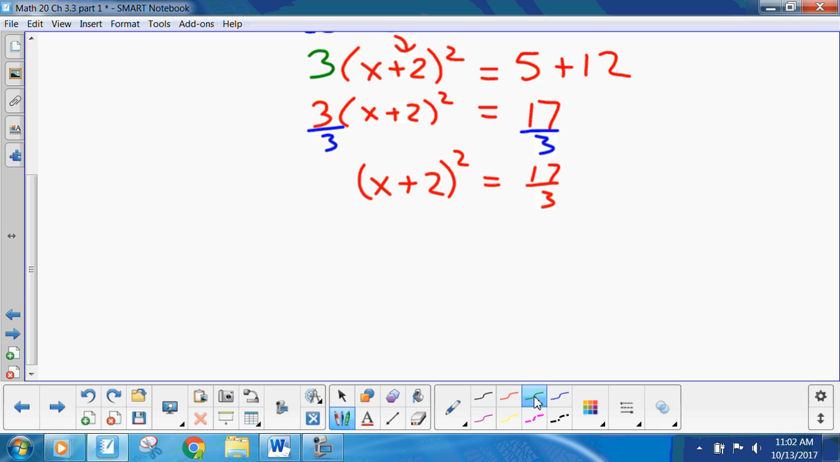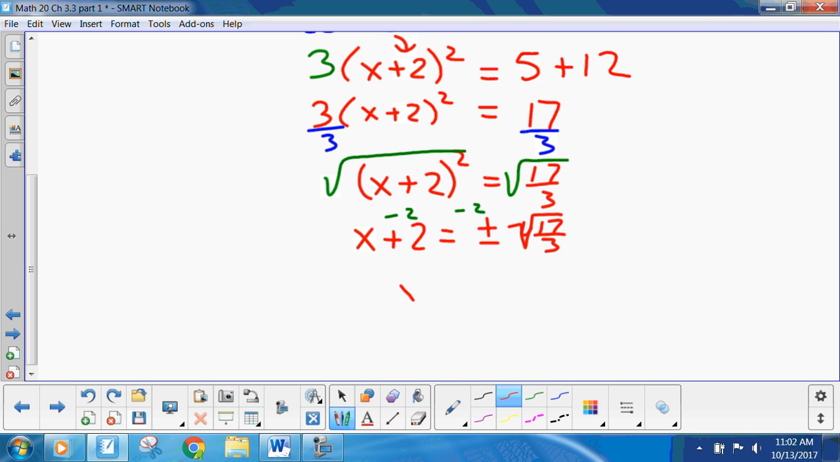And then, yes, square root both sides. X plus 2 equals plus or minus square root of 17 thirds. Might as well write it like that. Then, yes, minus 2 from both sides. So x equals minus 2 plus or minus square root of 17 thirds.